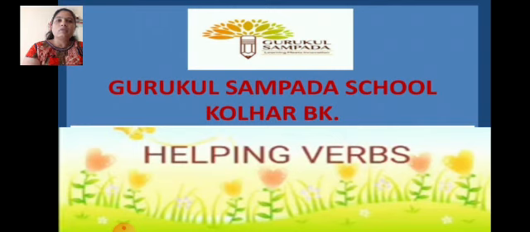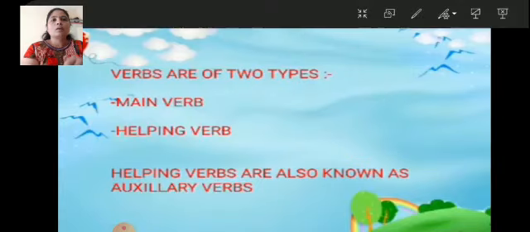In last session we studied about verbs. Now you all know verbs are action words. For example, writing, reading, drinking, playing, running, etc. Now today we are going to learn about helping verbs. Verbs are of two types: main verb and helping verb. Helping verbs are also known as auxiliary verbs.